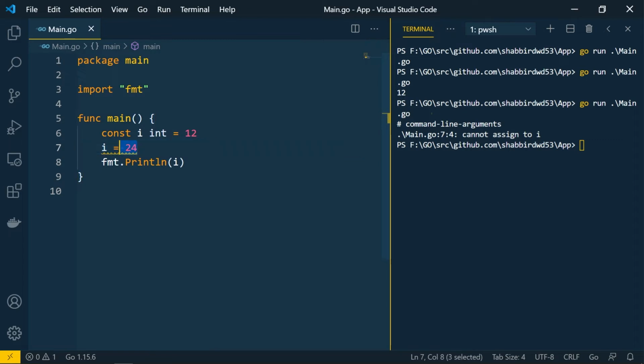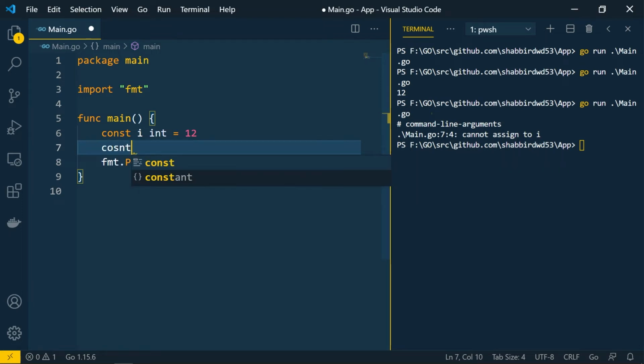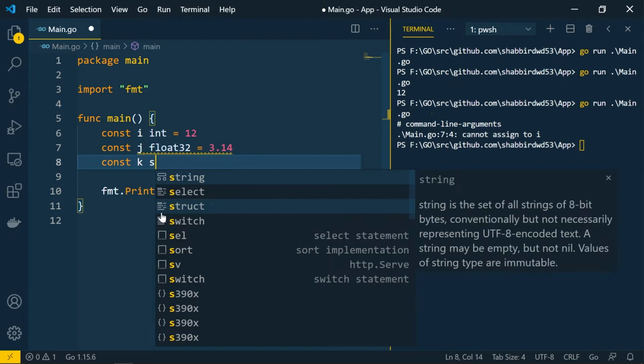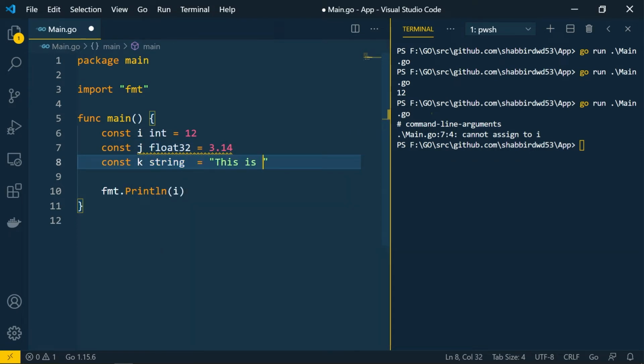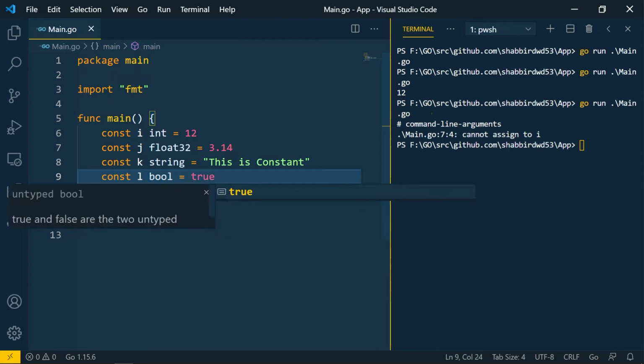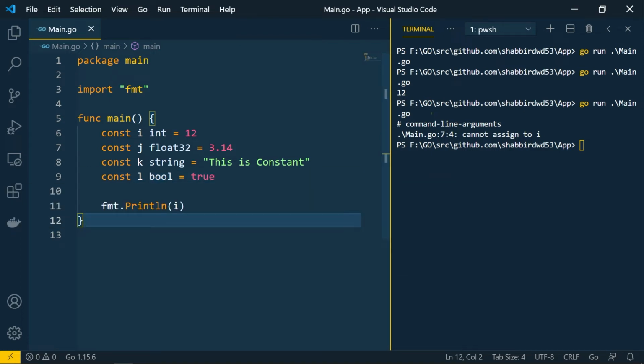There are different constant types available. Like we created int over here, we can create for float, string, anything. If I create constant g of float32 over here, I can give the value. I can create for string as well, and for boolean type also I can create the constants. So this way we can create the constants in Go language and use them in your application itself.